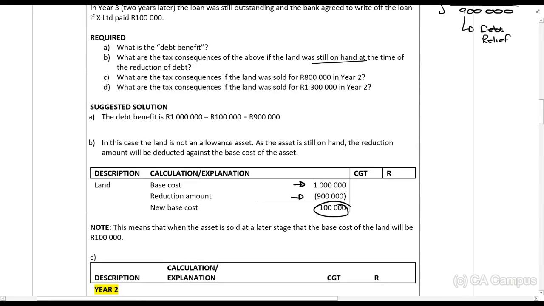So understand, if tomorrow you go and sell the land for 1.2 million, for example, proceeds will be 1.2 million. And your base cost will be 100,000 Rand. So you can see that is where that 900,000 is gone. It reduces your base cost. Then I ask you, what are the tax consequences if the land was sold for 800,000 in year 2?